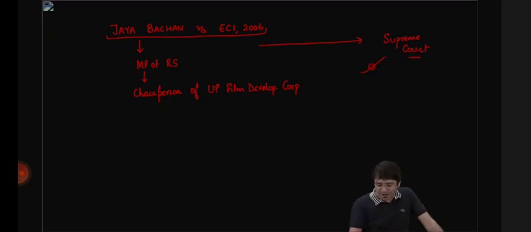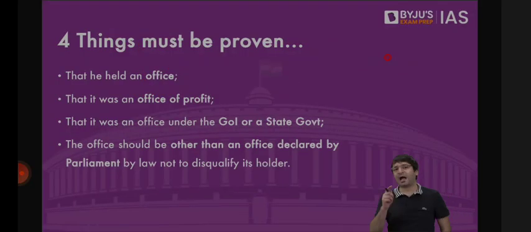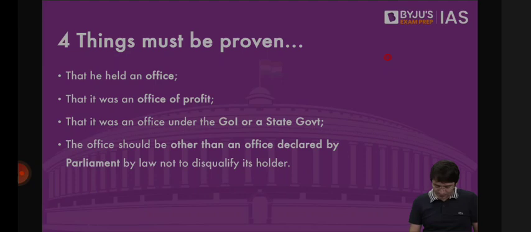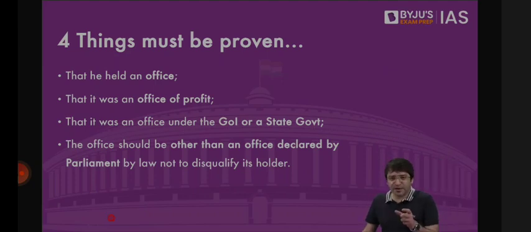And when Jaya Bachchan approached the Supreme Court of India, the Supreme Court said, we have to first prove 4 things. What are the 4 things that we have to prove? First, we have to prove whether you are holding an office. Then we have to prove whether you are holding an office of profit. Then we have to look at whether you are holding an office of profit under the government. Then we have to see, even if that is an office of profit under the government, if this office is under the exemption list, we cannot disqualify you. If that office is not in the exemption list, we will disqualify you. But the first thing we have to prove is whether you are holding an office.